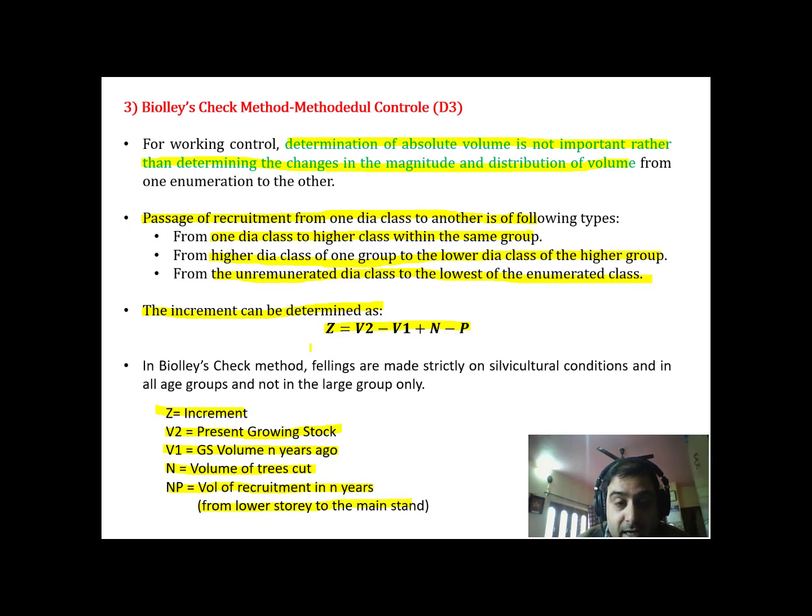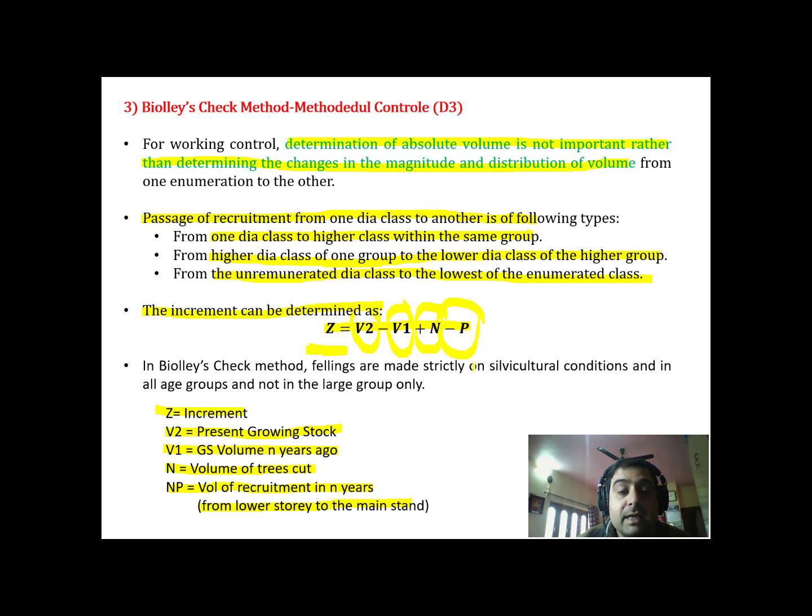So ultimately we get the increment, which is Z equal to the volume of the present growing stock minus the volume of the previous growing stock, and N, which will get added of course, is the volume of the trees that have been cut. That have been cut means it was there and it's an increment, minus P. What is the P? P is the volume of recruitment in N years from lower story to the main stand.